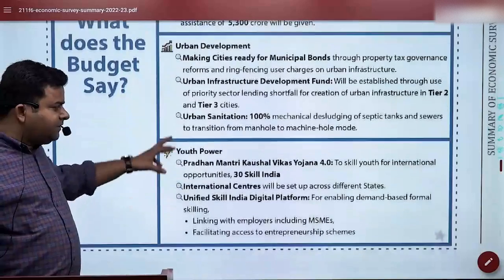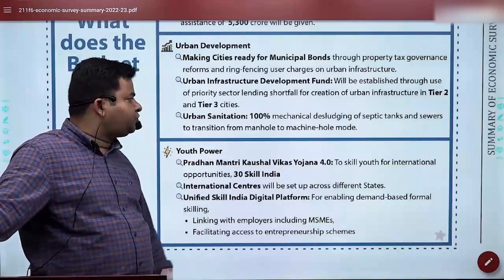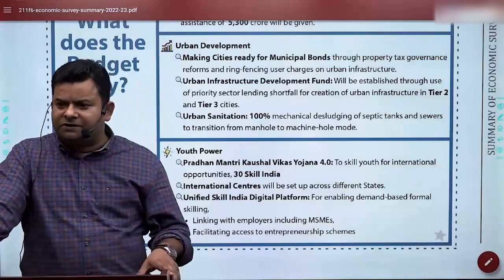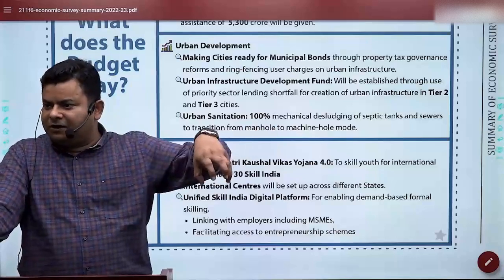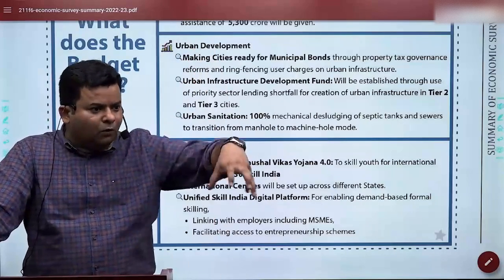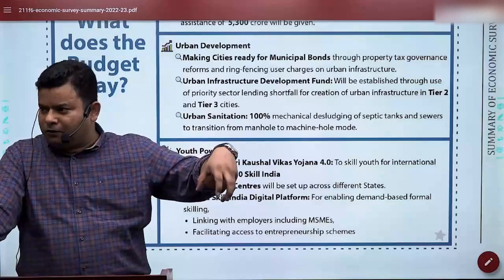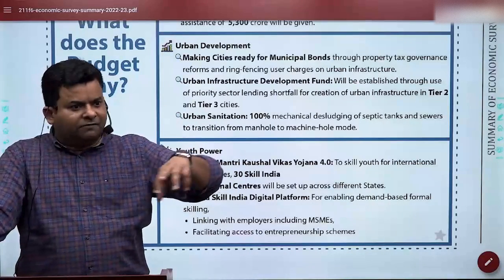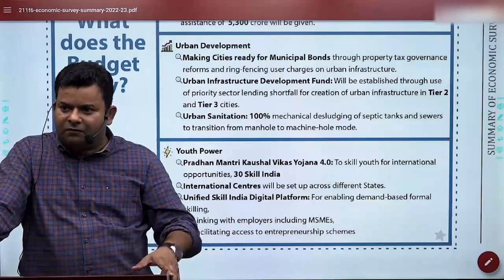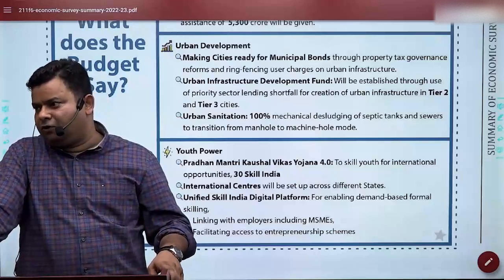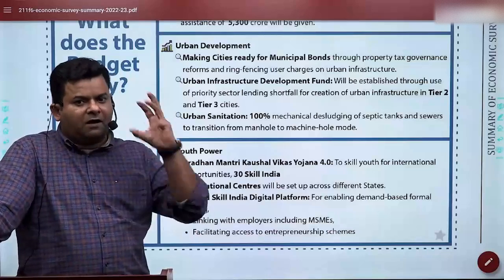So urban sanitation is something which we are trying to make completely machine hole. I hope you know that earlier we called it manhole, because in the seepages, in manual scavenging, the man enters where the cap was. Now we are changing it to machine hole. We have got a robot called Bandicoot. So we are cleaning with robots, and machines are being used. PPE kits, etc. have been made mandatory now as per the Manual Scavenging Abolition Act 2013. So we are focusing now, cities will be 100%.